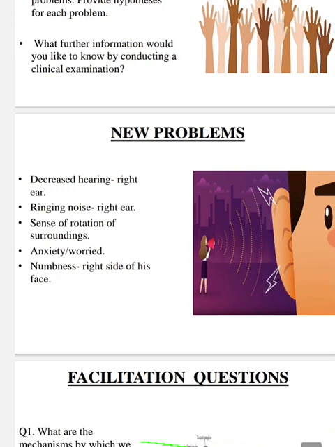Decreased hearing in the right ear, ringing noise in the right ear, sense of rotation of the surroundings, anxiety, worry, numbness on the right side of his face.